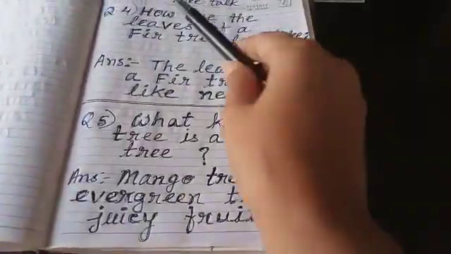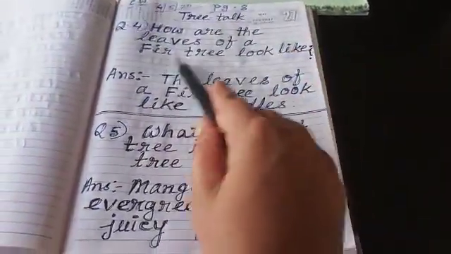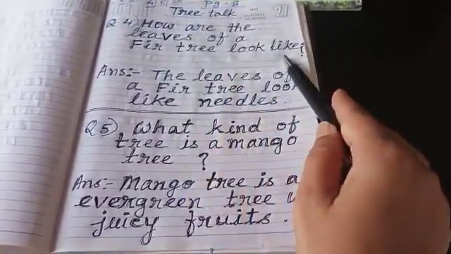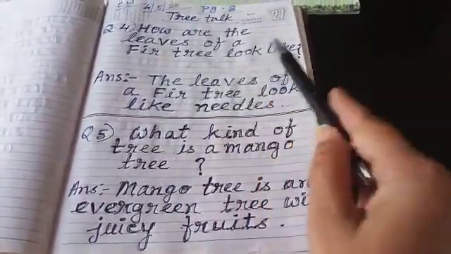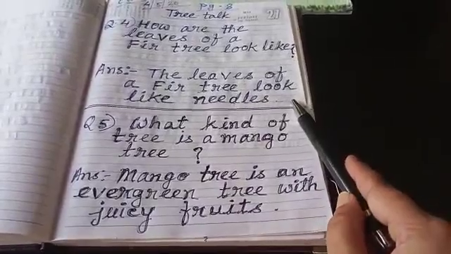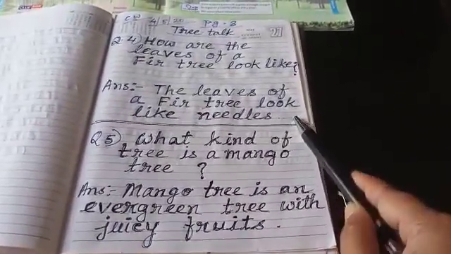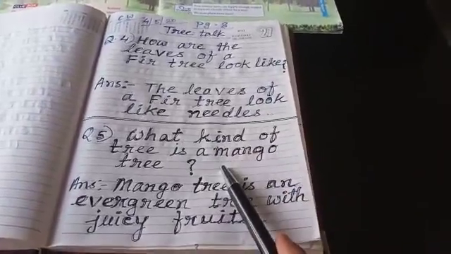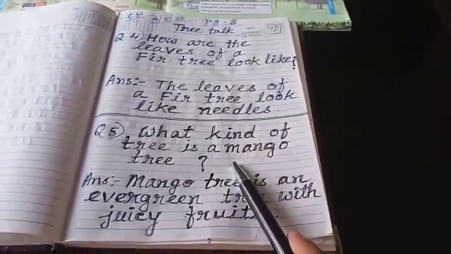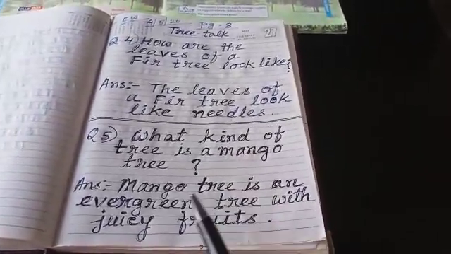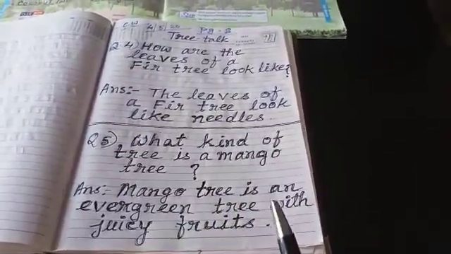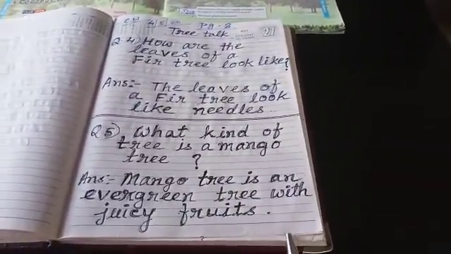So question number 4, how are the leaves of a fir tree look like? The leaves of a fir tree look like needles. What kind of tree is a mango tree? Mango tree is an evergreen tree with juicy fruits.